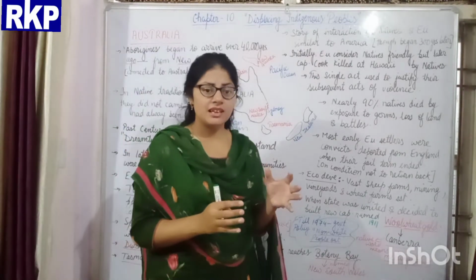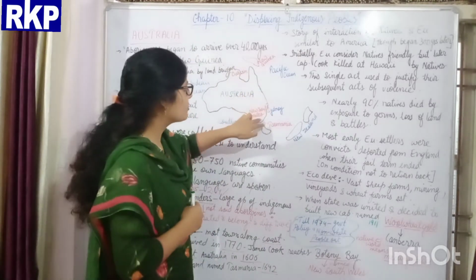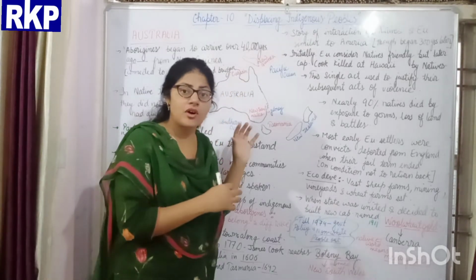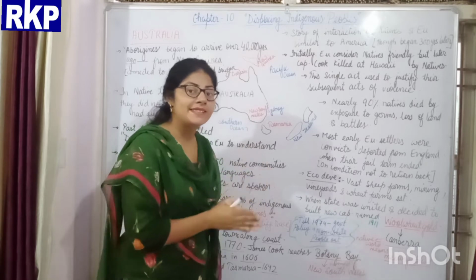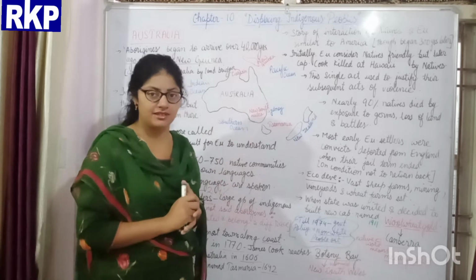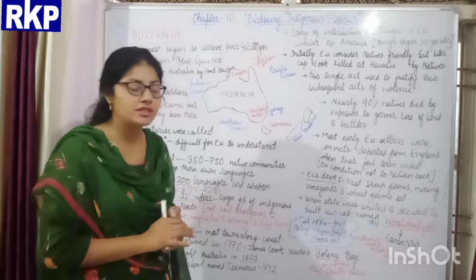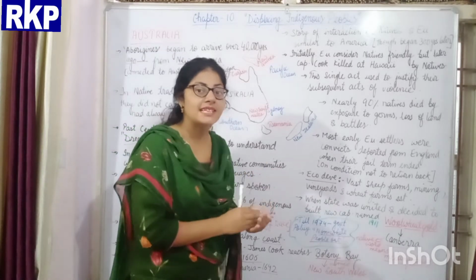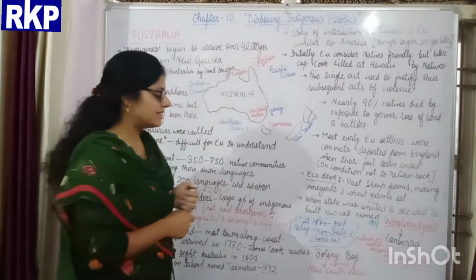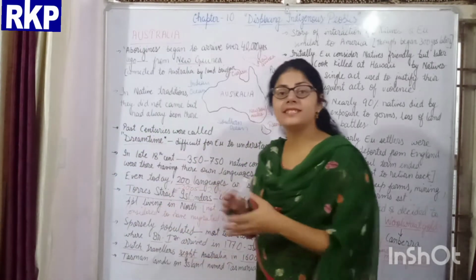Students, initially and even now you will see that most of the settlements in Australia are on the coastal side, not in the interior of the continent. The reason behind this is that the interior of the continent is a desert region. That's why the living conditions are not so favorable over here, and most of the settlements are on the coastal side in Australia. Now we move to the indigenous people.